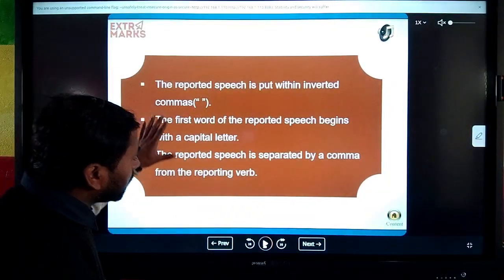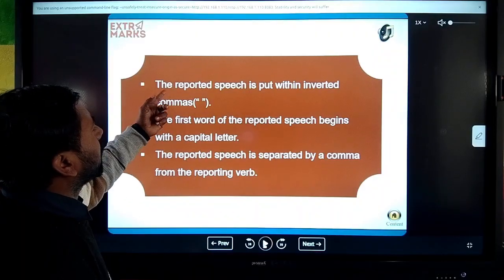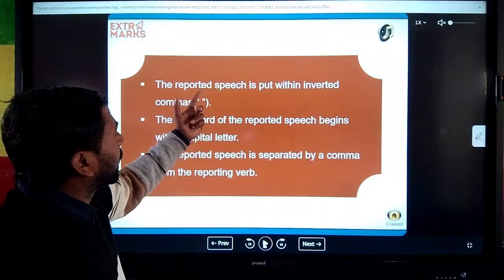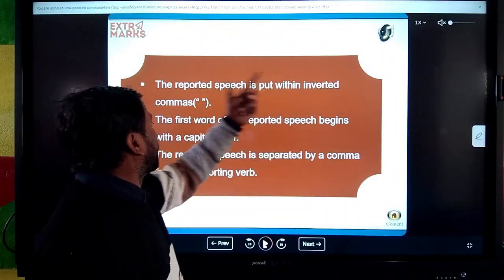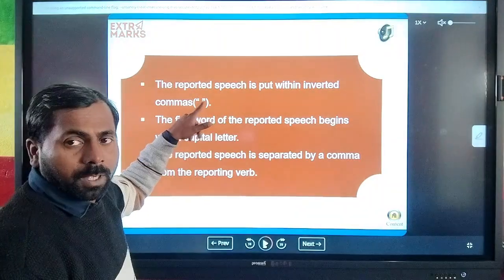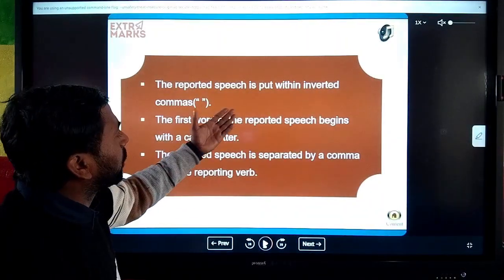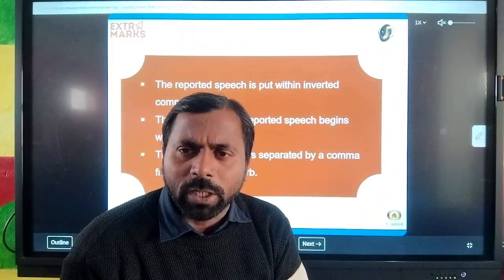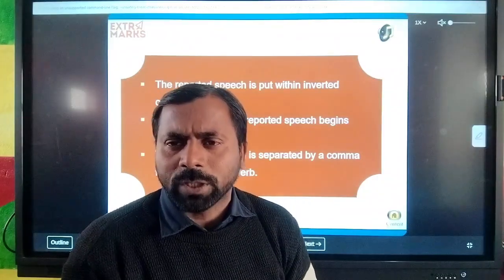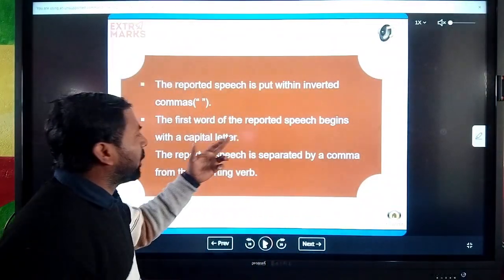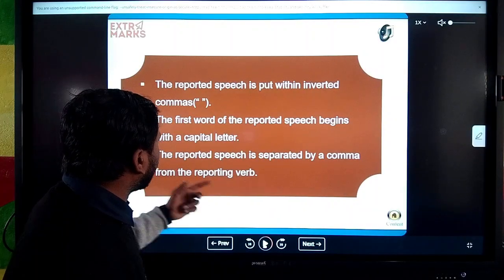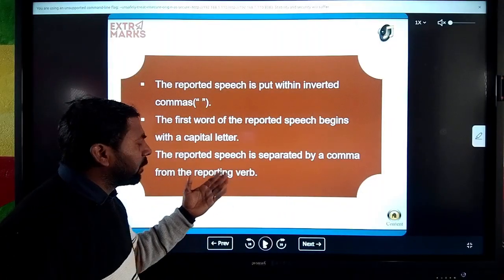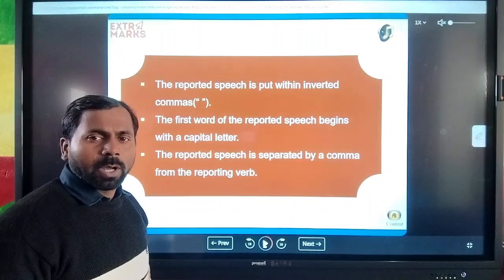And this has some important features. The reported speech is the second part of the direct speech. Reported speech is put within inverted commas like this. And the first word of the reported speech, the subject word, always uses a capital letter. So reported speech begins with a capital letter, and the reported speech is separated by a comma from the reporting verb. I hope you all understand.